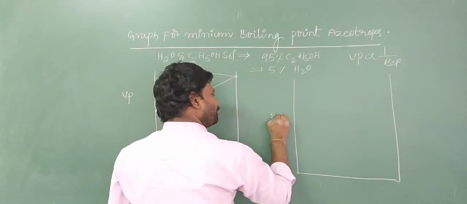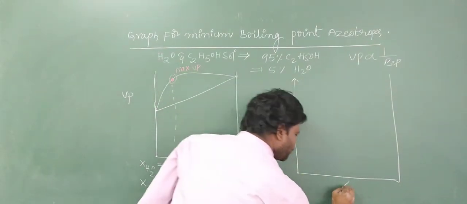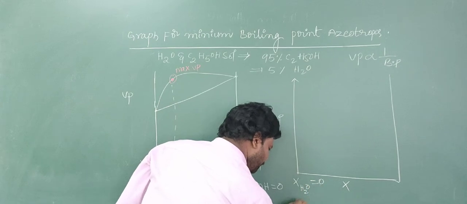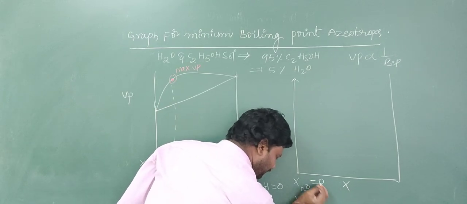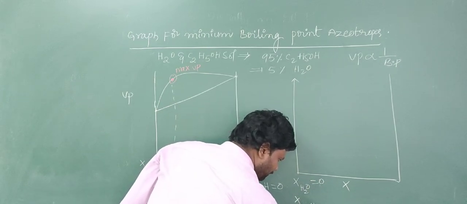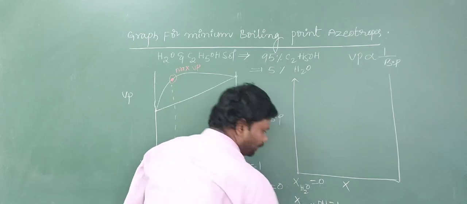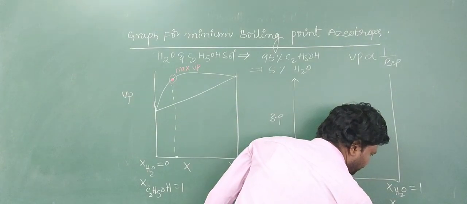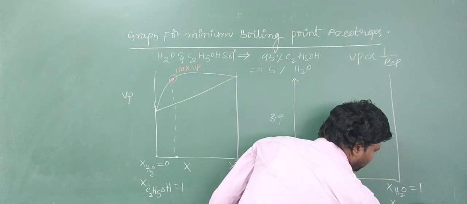Boiling point is taken on the y-axis, mole fraction is taken on the x-axis. The mole fraction of water is 0, mole fraction of ethyl alcohol is 1. Here mole fraction of water is 1, mole fraction of ethyl alcohol is 0.